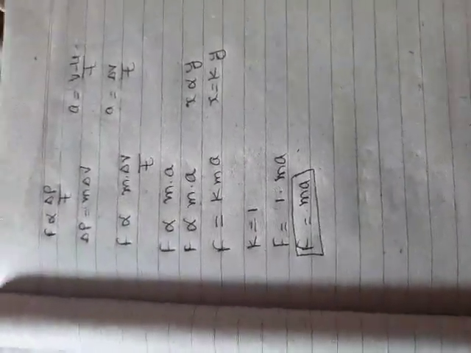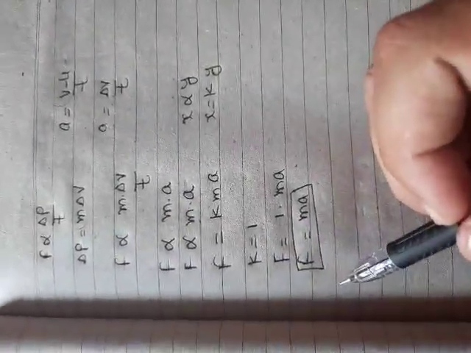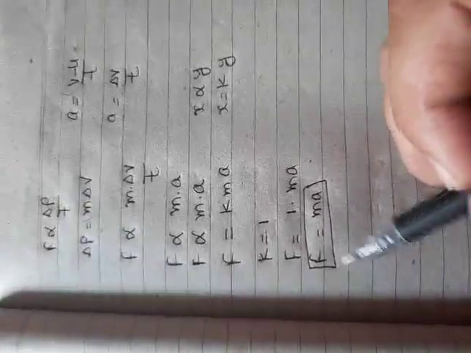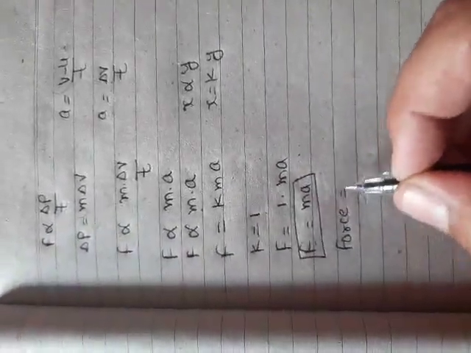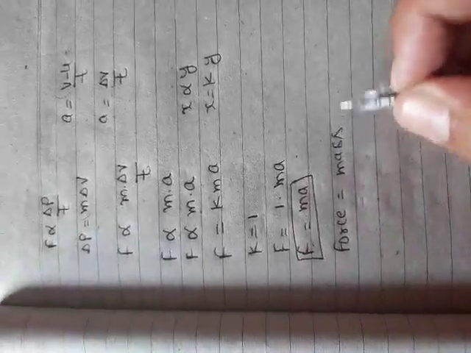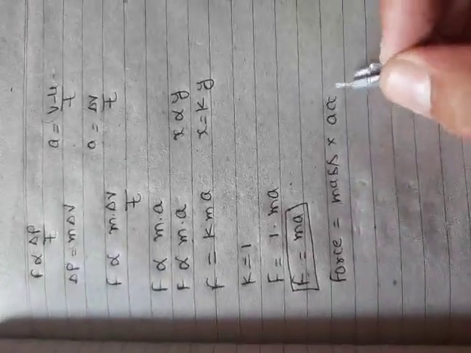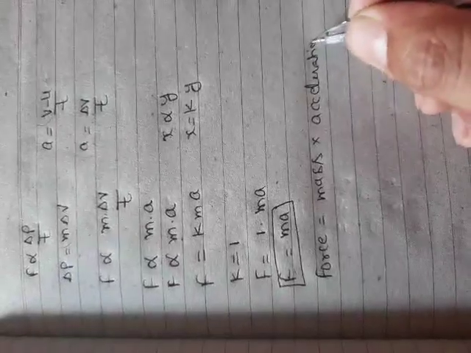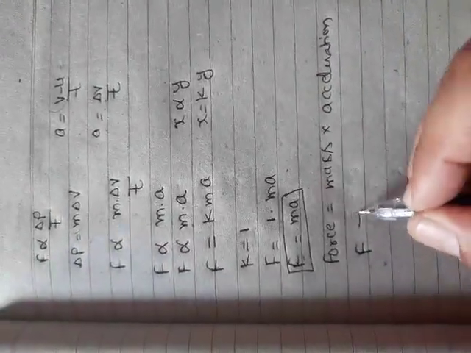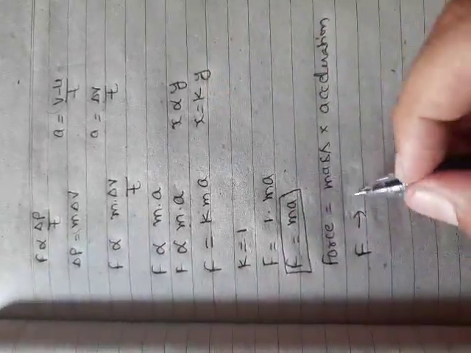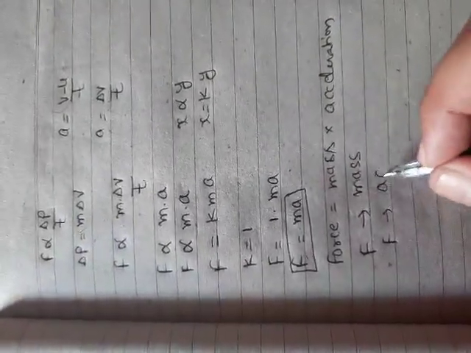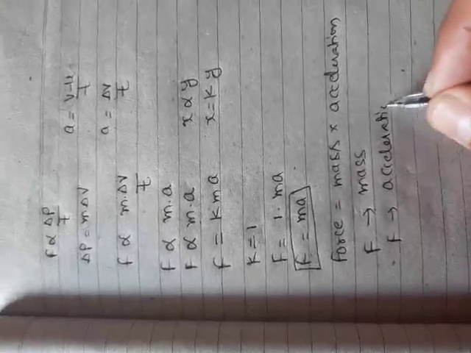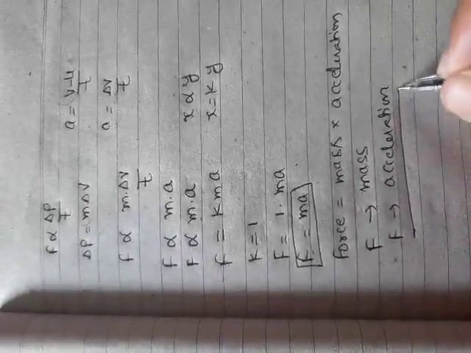Newton's second law explains only the force. Clear? According to Newton's second law, force is equal to mass into acceleration. This means force depends on two things. Number one is mass, and the other is acceleration. Okay or not okay?